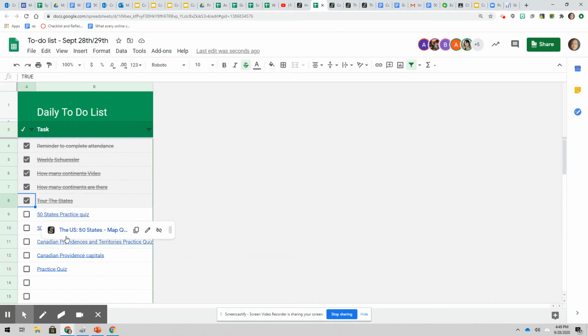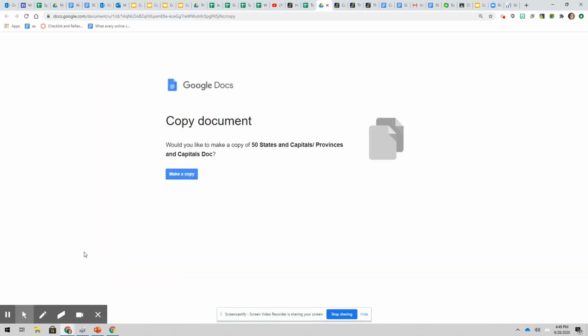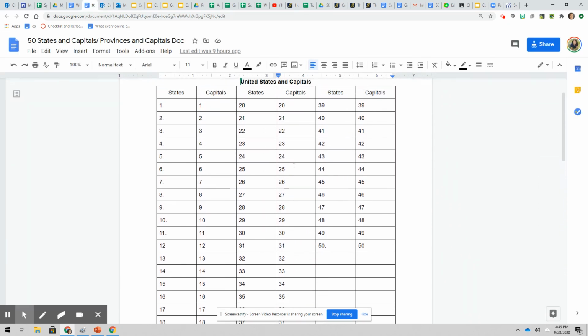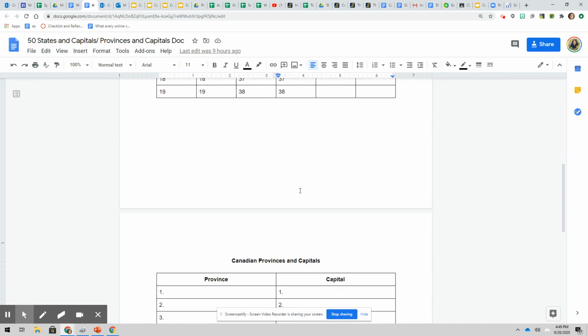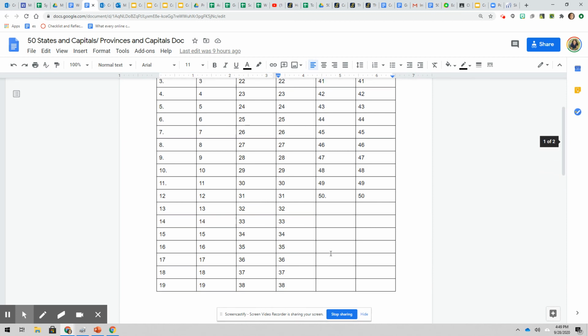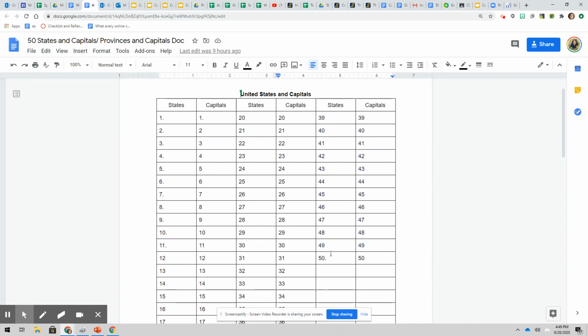I would ask you to go over and practice those several times. Finally, I've given you a practice quiz document, and you make a copy of this. As you open it up, it looks like that. This shows you that we are dealing with 50 states and their capitals, and 10 provinces and their capitals. Go through, try to pick them out as you're going through the video game. And once you get one wrong, list it here so that you know you need to go back and memorize those. This quiz is about rote memorization.